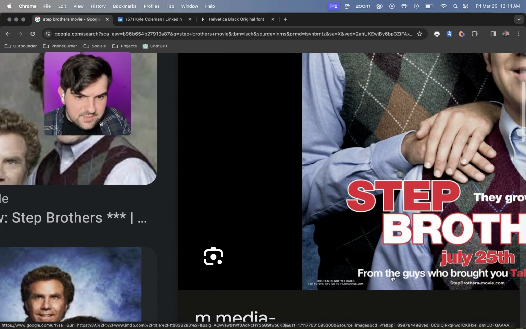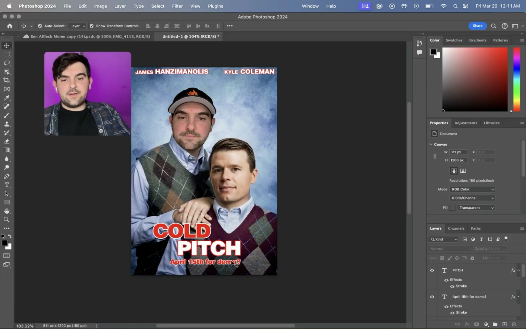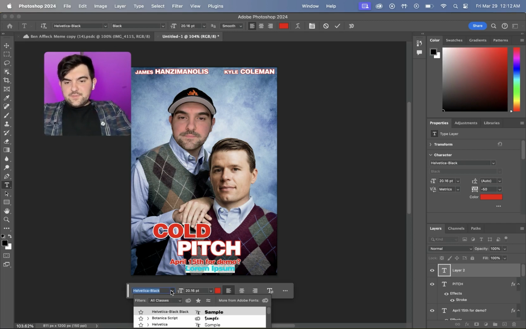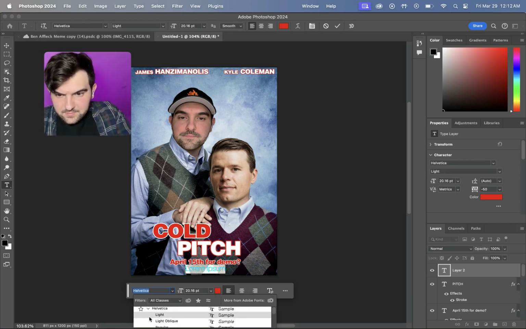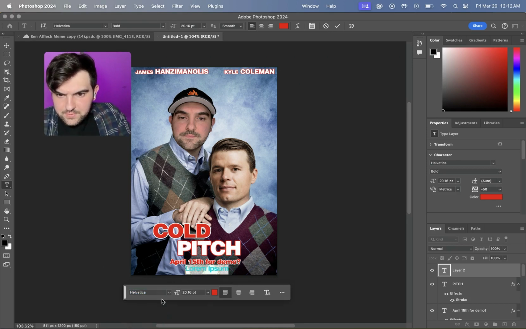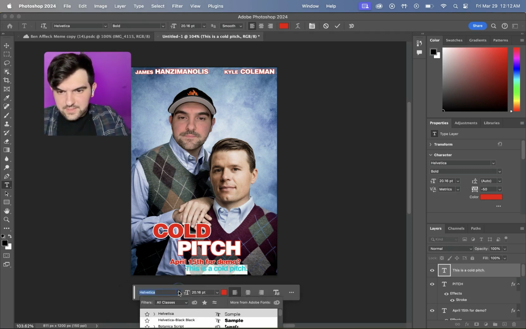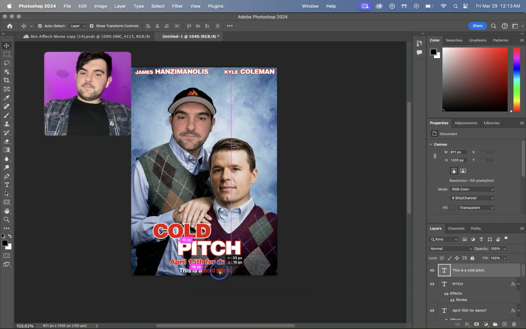And then we're going to go back over here. If you look at this, this is a lot slimmer than this font up here. That's because this is just Helvetica bold. So we're going to go back over here, text, new font, switch from Helvetica black to standard Helvetica, but this time we're just going to pick bold. And we're going to say, whatever you want. This is a cold pitch. Actually, maybe that is Helvetica black. No, it's regular Helvetica. Center that.